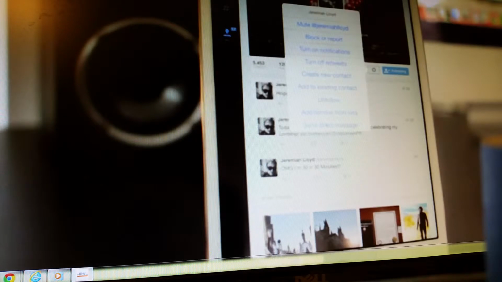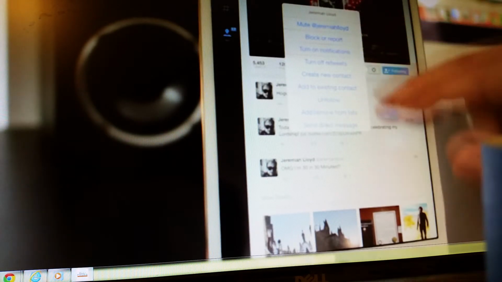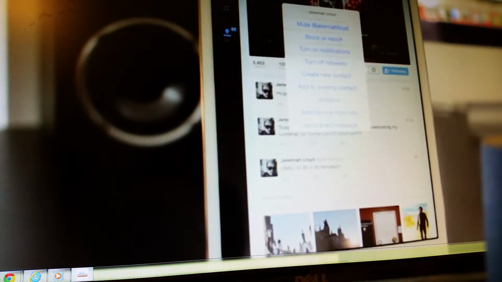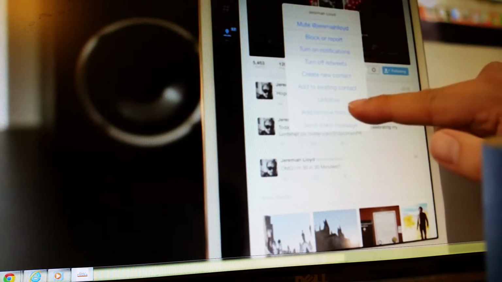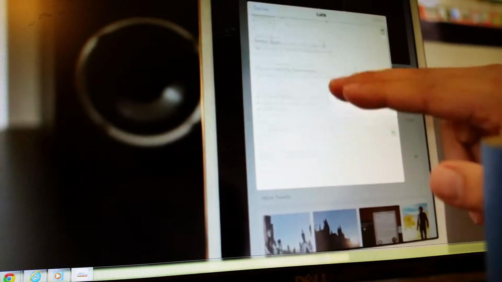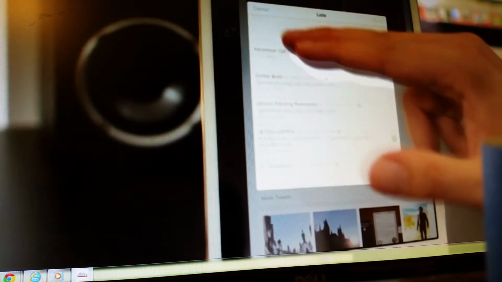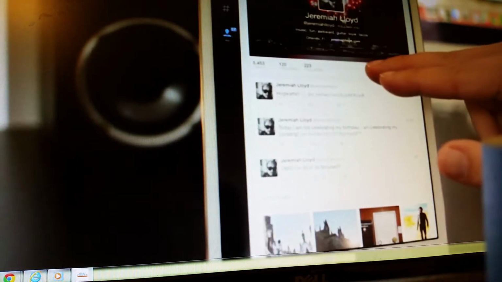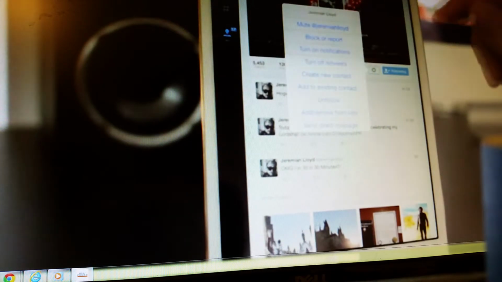Create new contact is a good button to hit. Many times you meet somebody and you actually want to turn this into a contact in your address book, so you can do that there, or you can add that to an existing contact. Of course, unfollow, we know what that is, and then add and remove from lists. We've shown you that before, and so I can put him in many different lists there. That is, again, one of Twitter's greatest features.